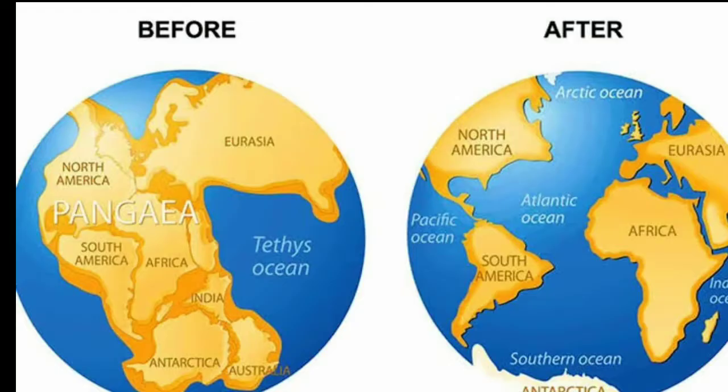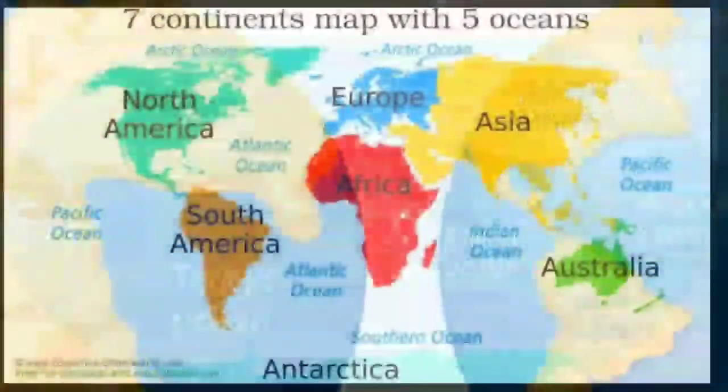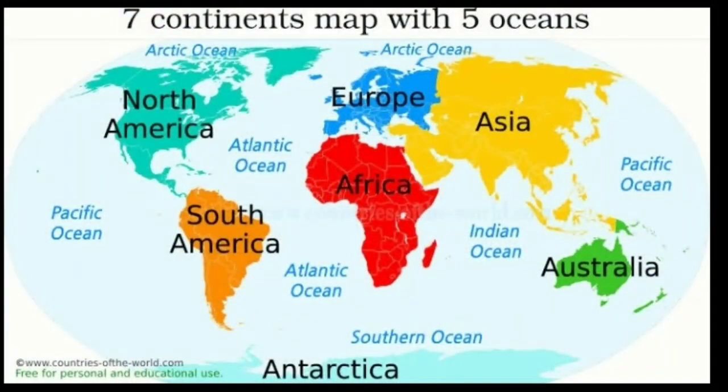Millions of years ago, all the continents formed a single supercontinent called Pangaea, which later on split up into pieces and drifted away from one another. The space between these land pieces filled up with water, and the large water bodies that separate the continents are called oceans. There are 5 major oceans in the world: the Pacific Ocean, the Atlantic Ocean, the Indian Ocean, the Antarctic Ocean and the Arctic Ocean.